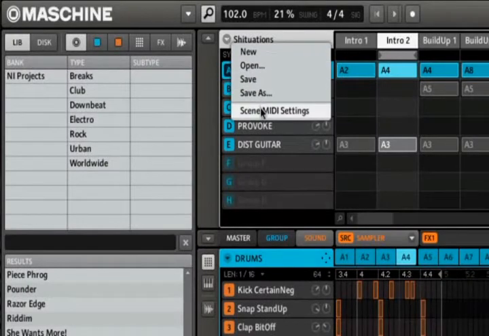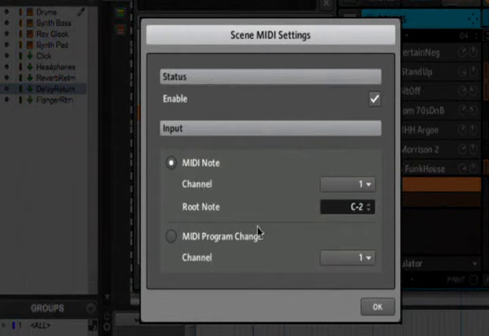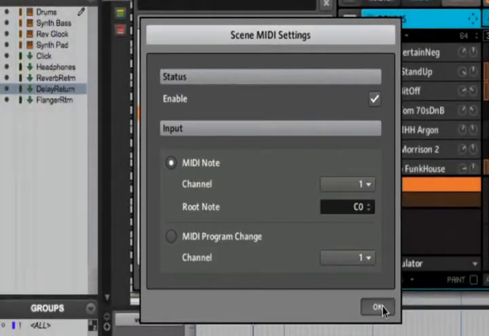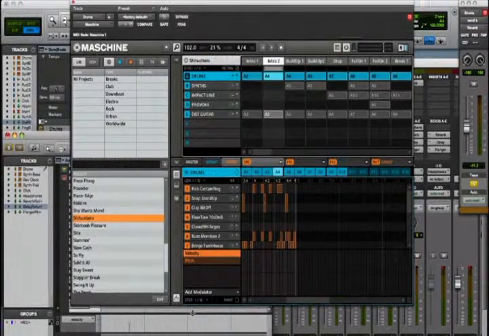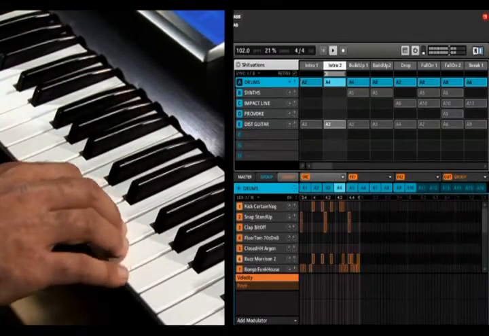After opening the Scene MIDI settings, we'll enable MIDI Note and select Channel 1 with a root note of C0. Now we can switch scenes with our MIDI keyboard. And here we'll record some scene changes in the piano editor of our DAW.